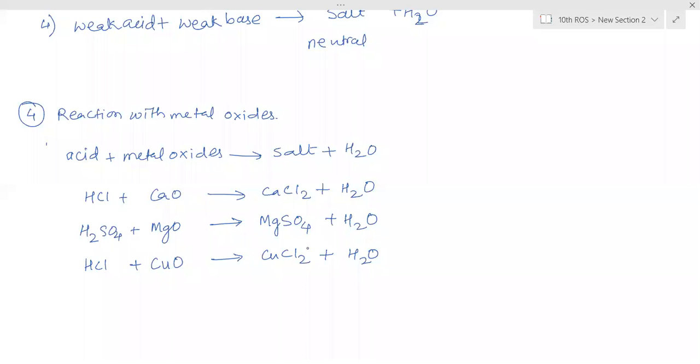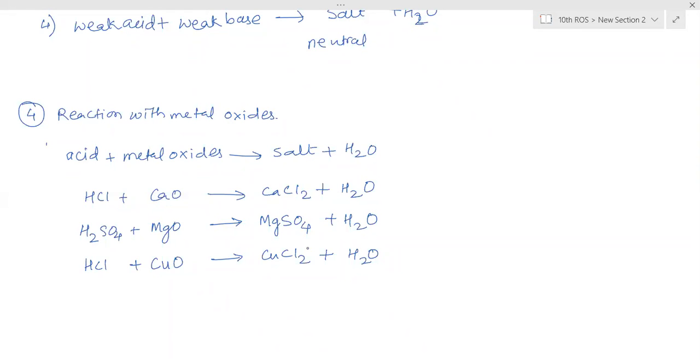Is this clear? Till now, from class 8th, you have learned by experiment that metal oxides are basic in nature. Now what is the reason behind it? Why have we called metal oxides basic? Metal oxides are basic because they give out OH minus ions to neutralize the acid. When acid reacts with metal oxide, it forms water. That means acid is neutralized.